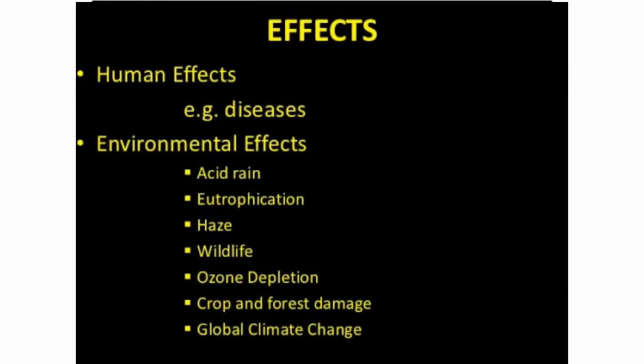Wildlife: when harmful suspended particles are released in the air, they may affect wildlife in many ways. Ozone depletion: we know that ozone protects us from harmful ultraviolet radiation, but due to air pollution it is getting depleted, and holes are also created in the ozone layer. Crop and forest damage.